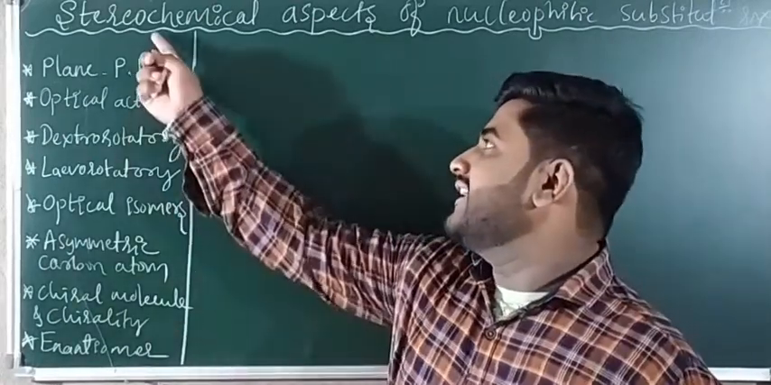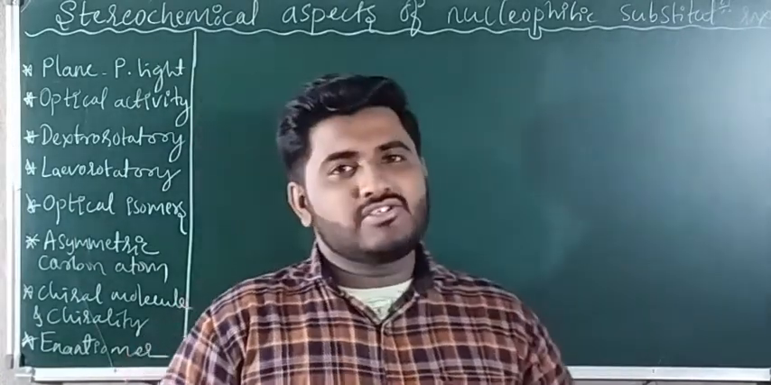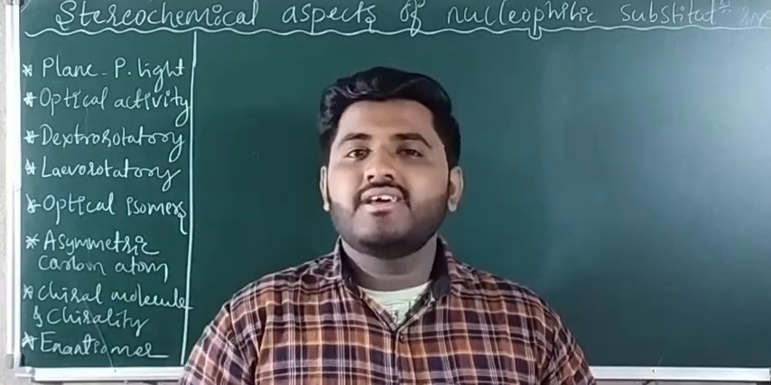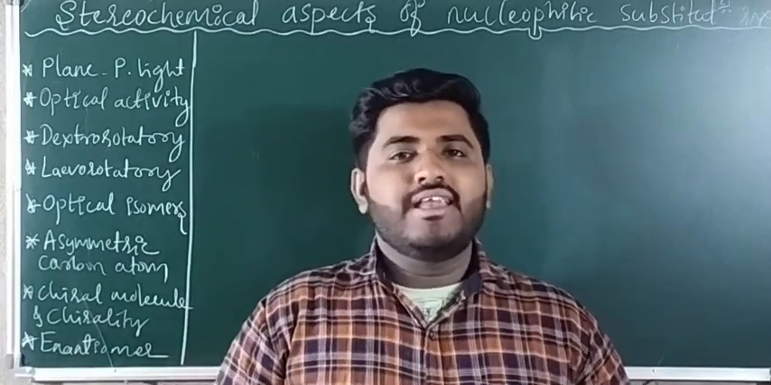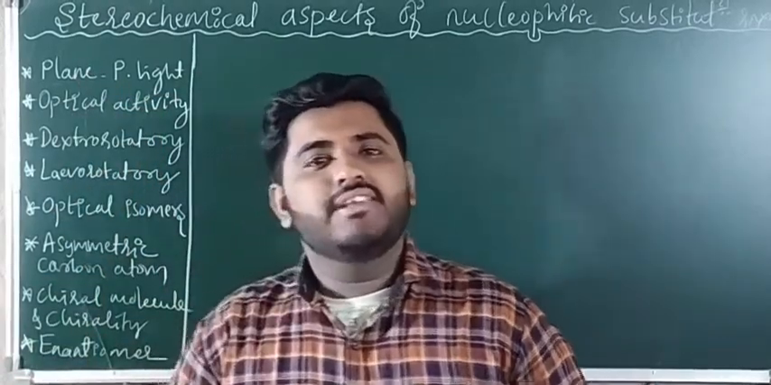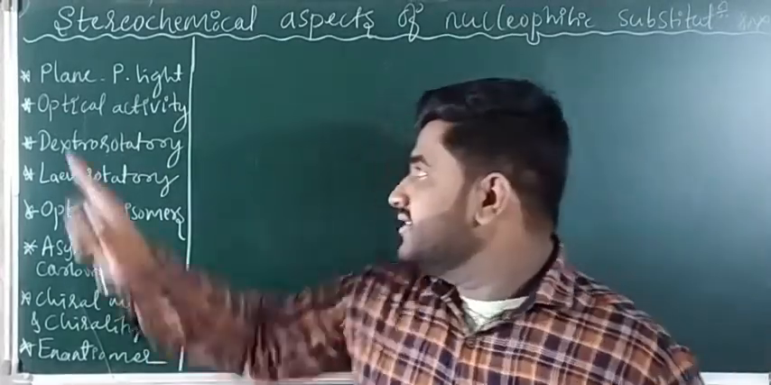Today we are going to discuss the fifth part of haloalkanes and haloarenes. That contains stereochemical aspects of substitution reactions. What are the stereochemical aspects in substitution reactions? Nothing but SN1 and SN2. These are the aspects we are going to study in today's class, starting from plane polarized light.